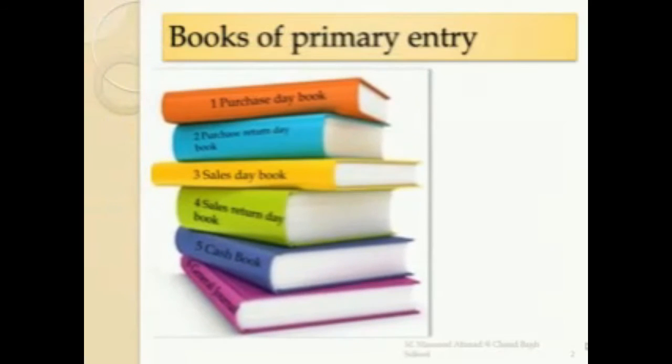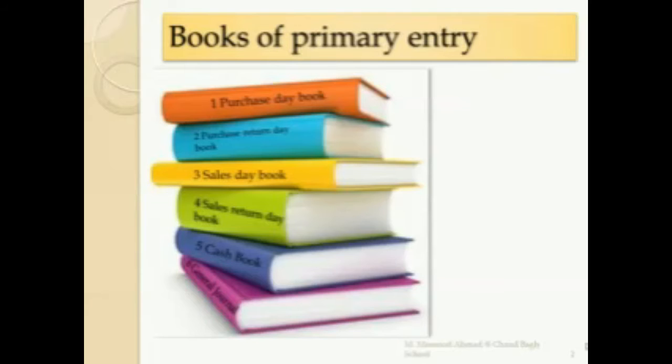So, primary books of entry. Basically, primary books of entry are the books in which the bookkeeper initially records the transactions, and for each type of transaction, each class of transactions, a specific book is used.